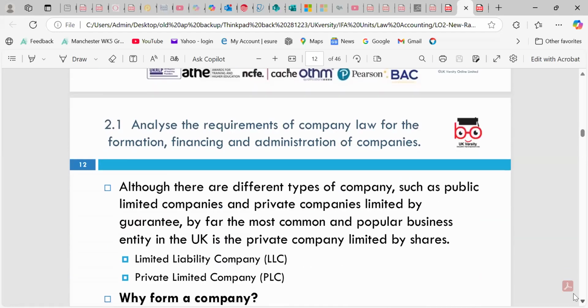So first are the assessment criteria under learning outcome two. When we do the assignment, when we do the task, we divide our discussions according to the assessment criteria.